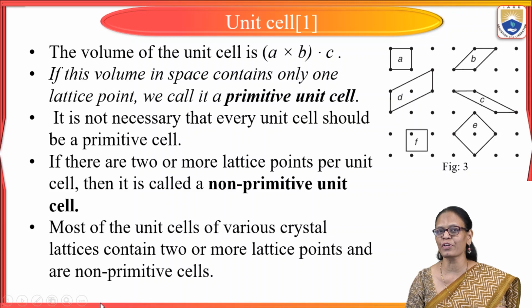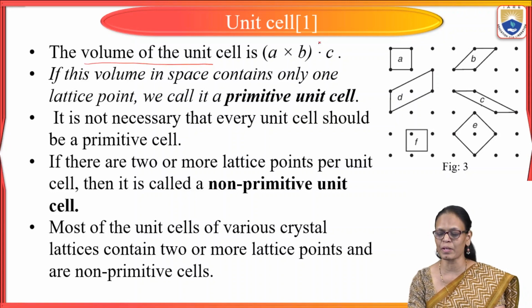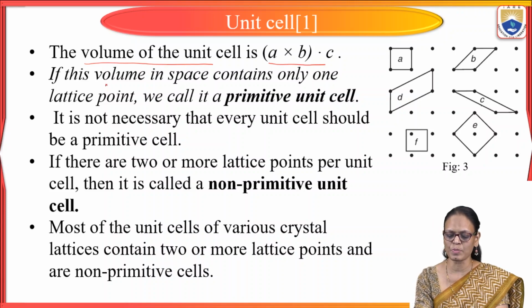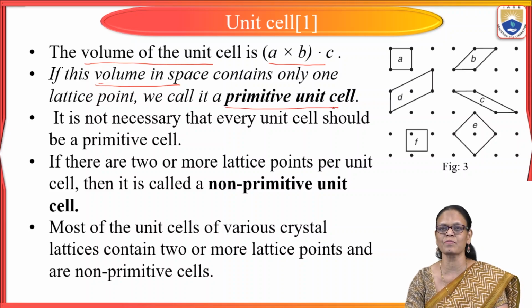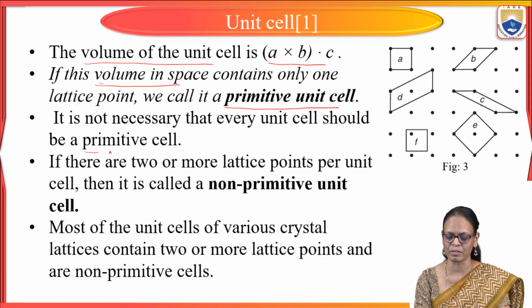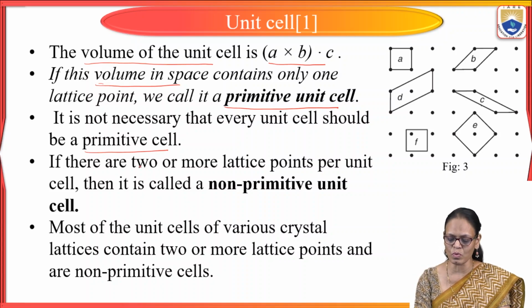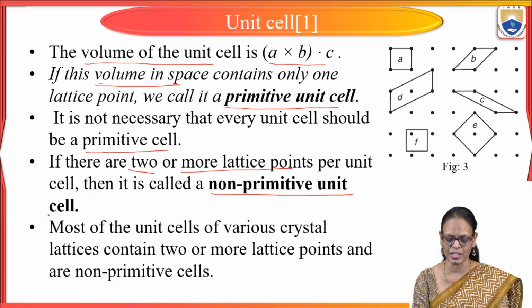Now, coming to the volume of a unit cell, we have already defined a unit cell whose dimensions are given by A, B and C. So, the volume of the unit cell is given by A cross B dot C. If the volume of the space contains only one lattice point, then we call it as primitive unit cell. It is not necessary that every unit cell should be a primitive cell. They may have one or more. So, if there are two or more lattice points per unit cell, we call it as non-primitive unit cell.